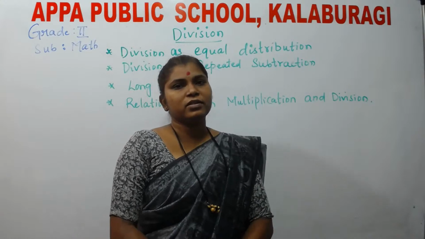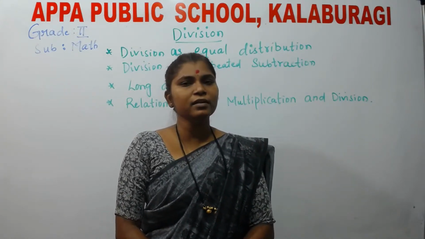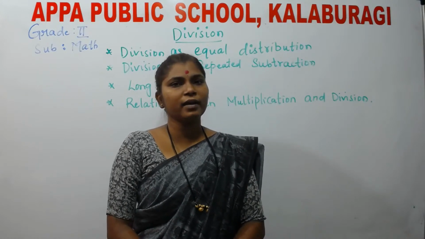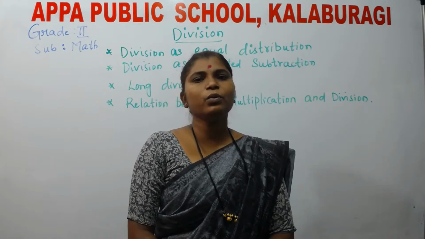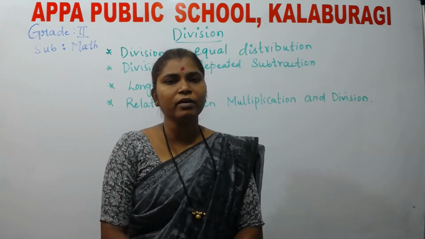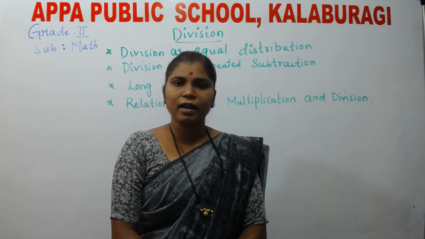So, before this, you have learned about addition. In addition, what we do, children? Addition is nothing but putting up the quantities together. In addition, you learned about regrouping with two-digit addition and regrouping of three-digit numbers.